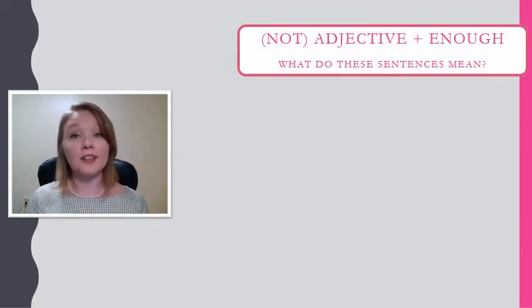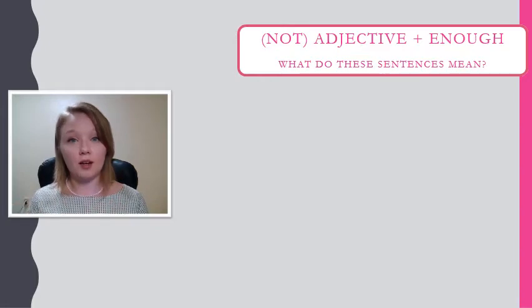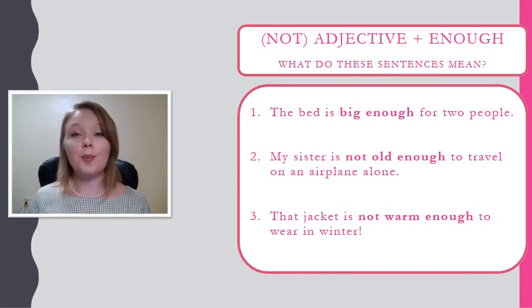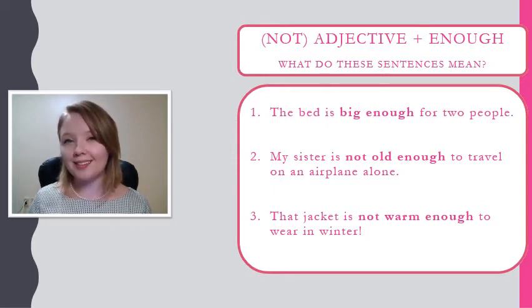Now, let's look at some sentences with adjective enough and not adjective enough and see if we can figure out what they mean. So here are our three sentences. Number 1, the bed is big enough for 2 people. Number 2, my sister is not old enough to travel on an airplane alone. Number 3, that jacket is not warm enough to wear in winter. Can you figure out what these mean?